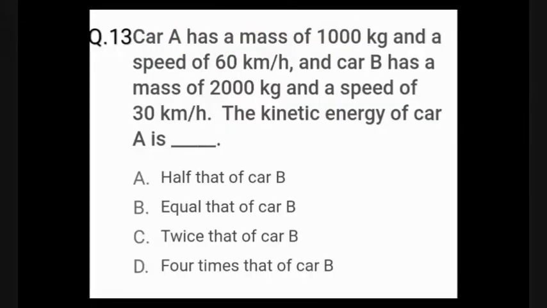Question number 13. Car A has a mass of 1000 kg and a speed of 60 km per hour, and car B has a mass of 2000 kg and a speed of 30 km per hour. The kinetic energy of car A is dash.